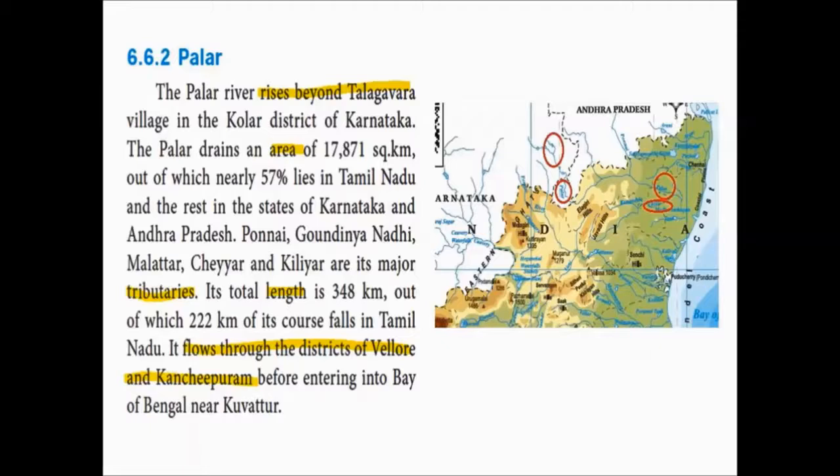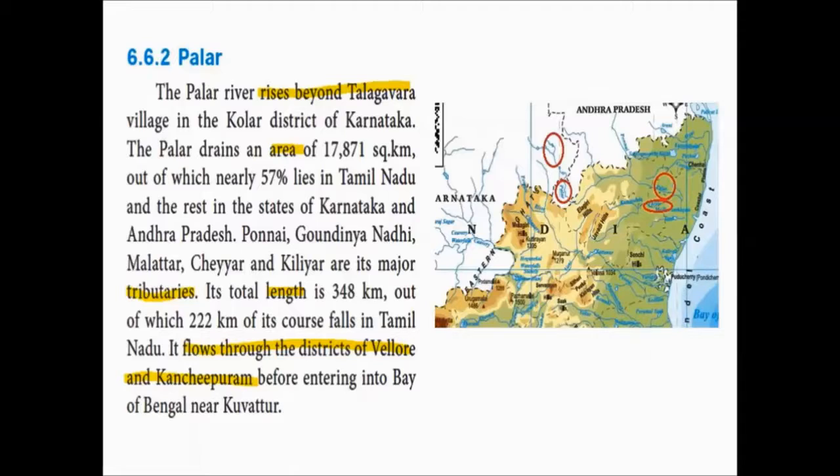You can easily find it out from the map. The river Palar originates in Karnataka state, travels for some distance, and then enters the state of Andhra Pradesh. There it flows a short distance and then enters Tamil Nadu. In Tamil Nadu, it travels the maximum distance.